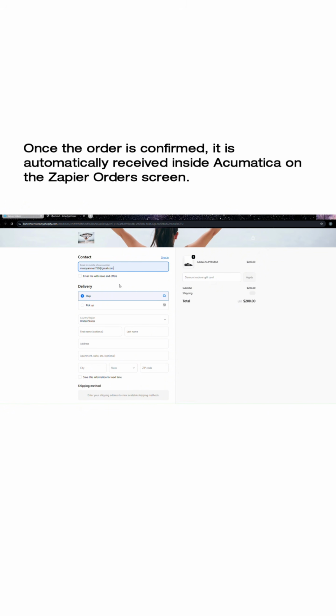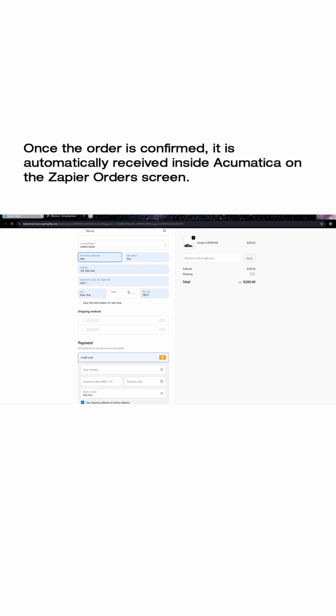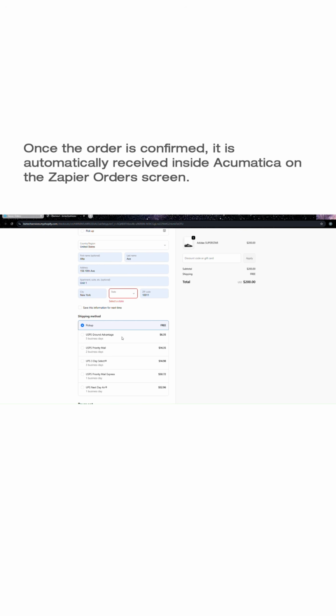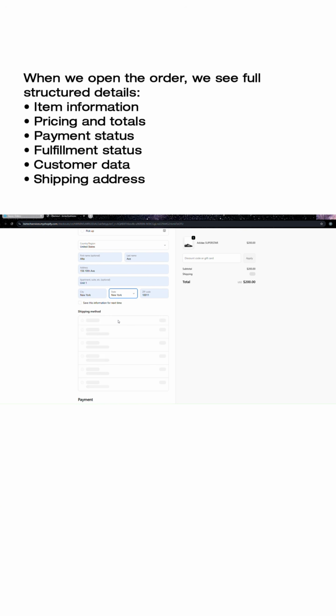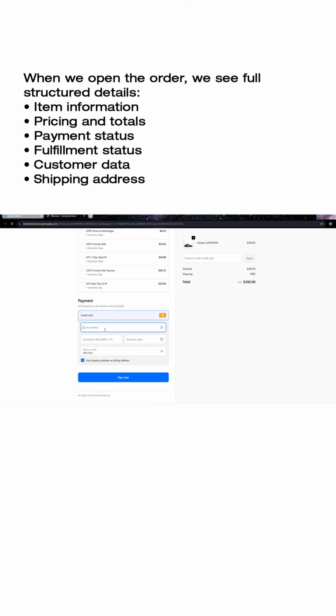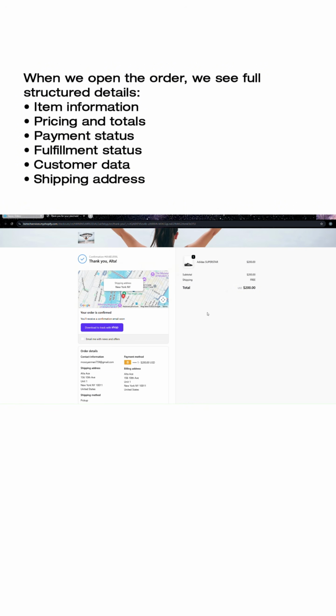Once the order is confirmed, it is automatically received inside Acumatica on the Zapier Orders screen. When we open the order, we see full structured details: item information, pricing and totals, payment status, fulfillment status, customer data, shipping address.